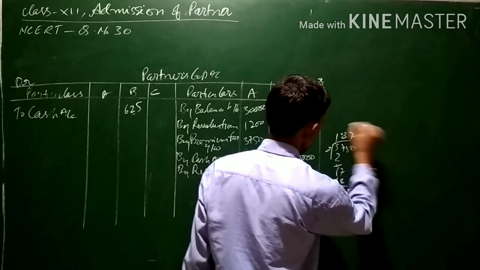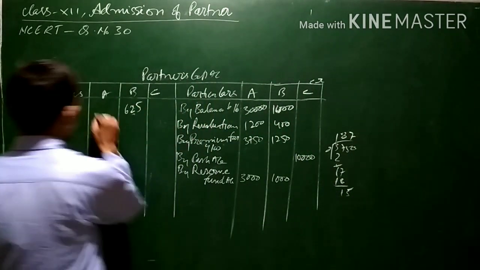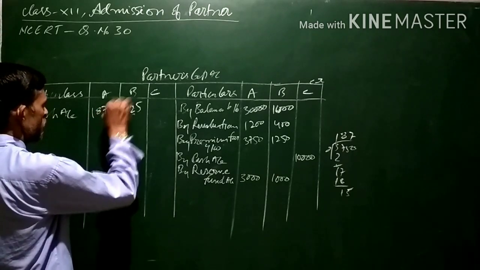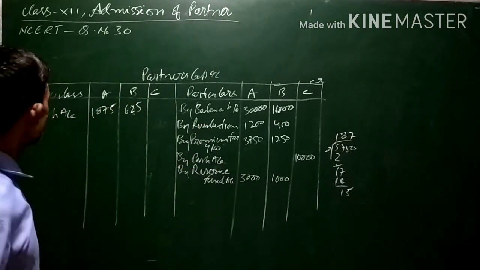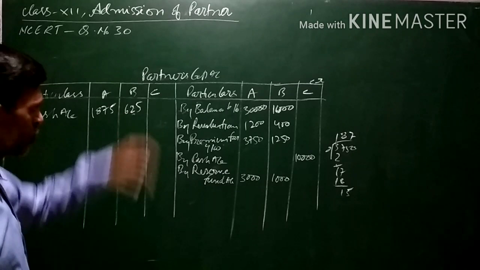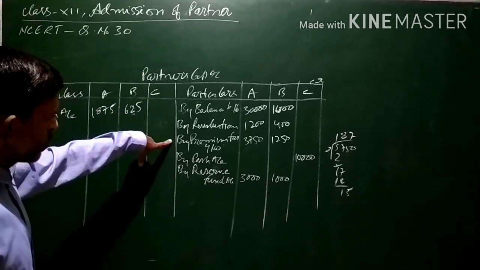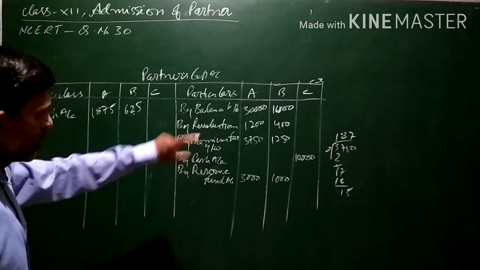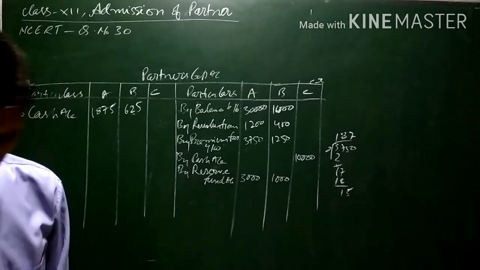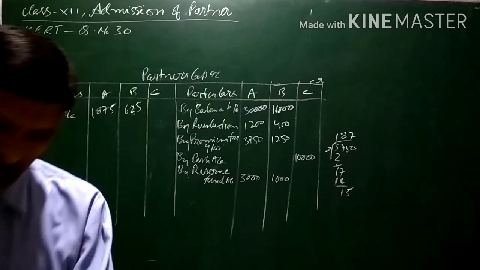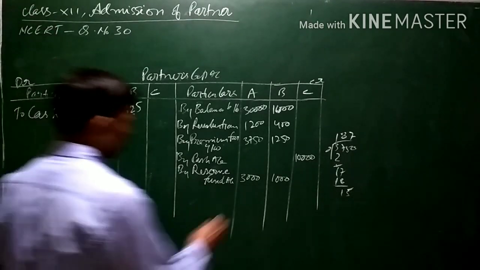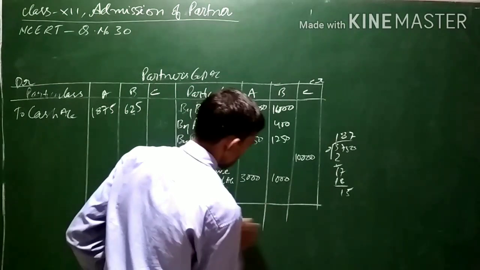1875, it was 1875. This was the balance, of which 50% was withdrawn, and the revaluation balance, premium balance and reserve fund were transferred. These were the various balances which were being transferred, and nothing else is there. Now, first of all, let us find out the balance of the partners' capital accounts.